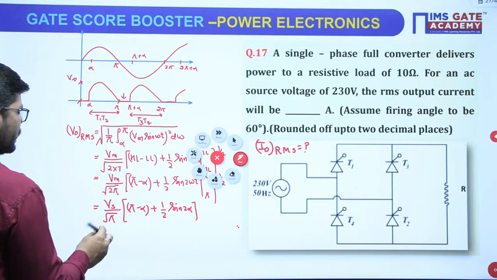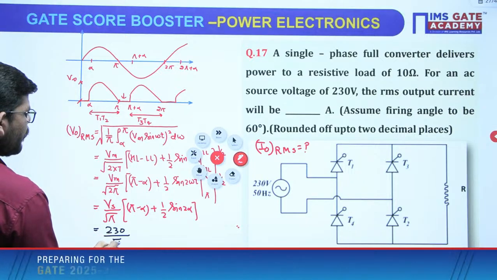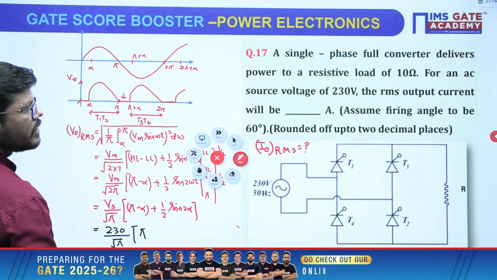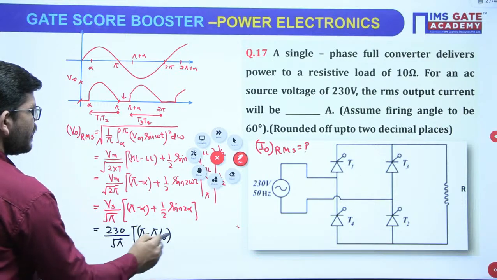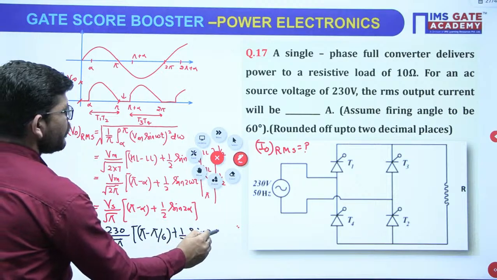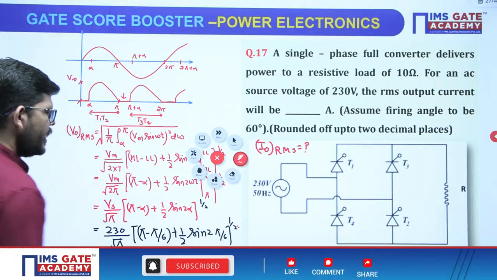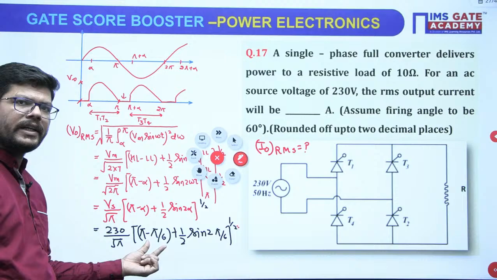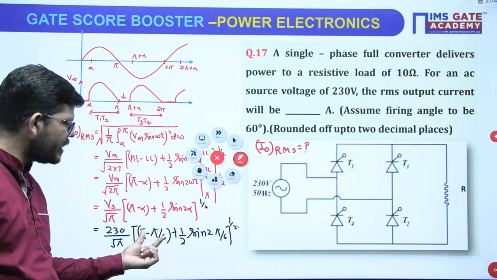How much is Vs? Vs is given as 230 volt upon under root pi. Pi minus your alpha value is 60, so pi by 6, plus half sine 2 into pi by 6, power 1 by 2, right? Pi minus pi by 6 will be 2 pi by 3. Write this value in radian. Do not forget doing that. Write this value in radians.